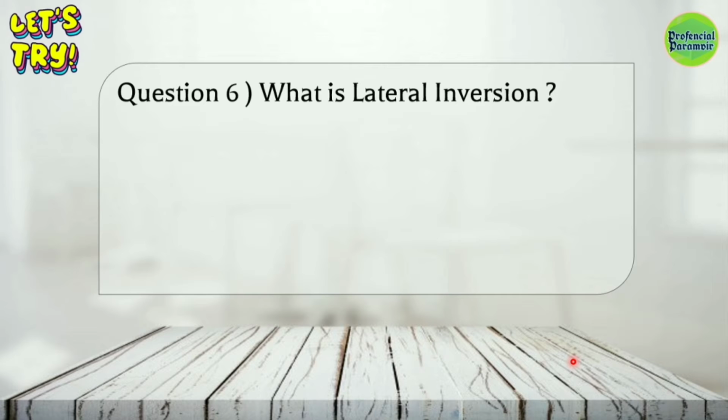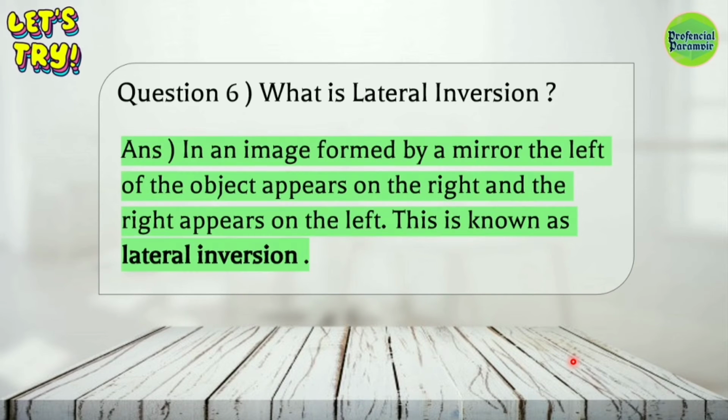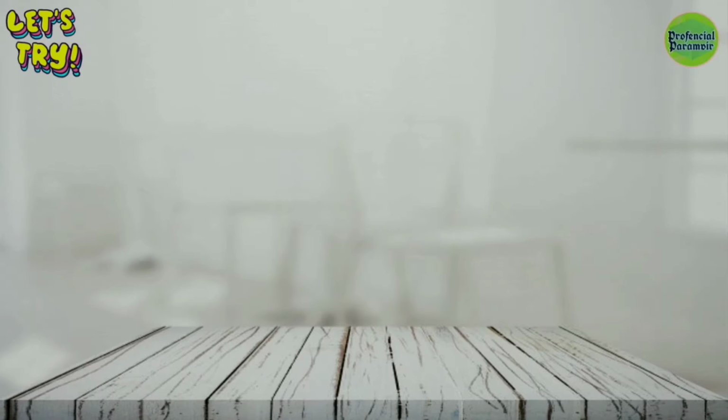Question number 6. What is lateral inversion? In an image formed by a mirror, the left of an object appears on the right and the right appears on the left. This is known as lateral inversion. This is a question for 2 marks. Lateral inversion means, guys, when we raise our left hand, it appears right in the mirror, and similarly, if we raise our right hand, it appears left in the mirror. This is called lateral inversion.